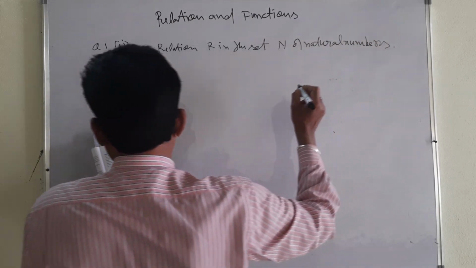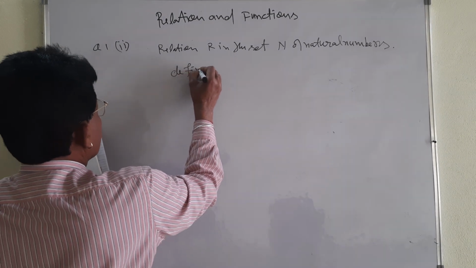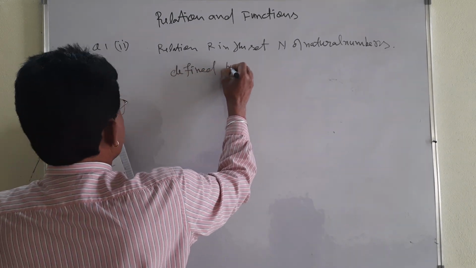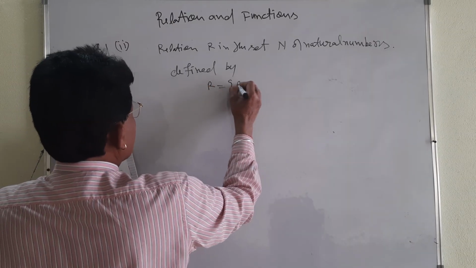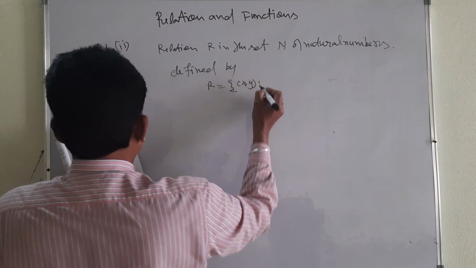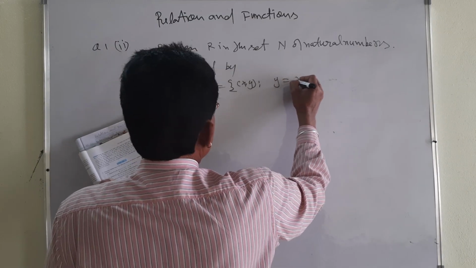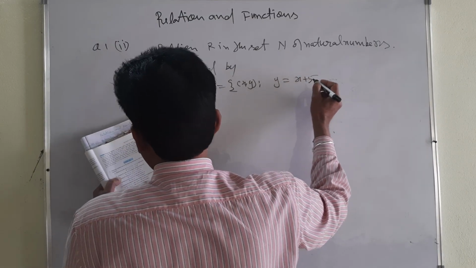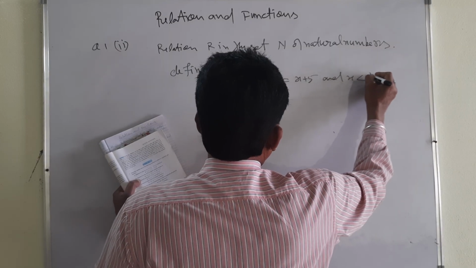Natural numbers defined by what? Defined by the relation R. R is, you see, a similar kind of thing: given (x, y) such that y is equal to x plus 5, but the thing is that x is less than 4.